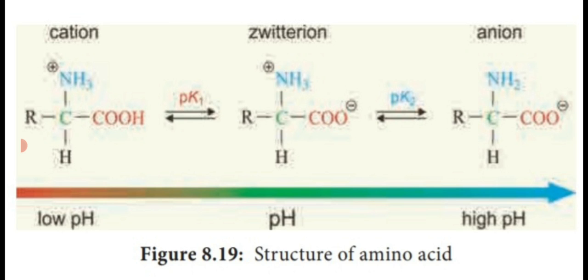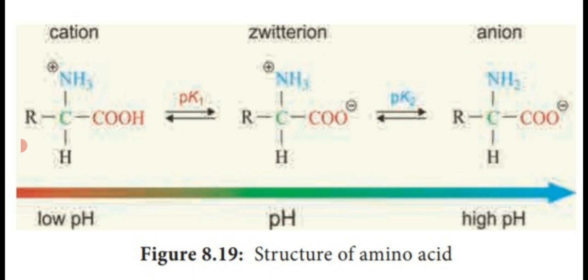Both of them are connected by a zwitterion at the center, having the variable group or carbon at the center, a hydrogen atom, one amino group and a carboxyl group. So that zwitterion is present at the median value of pH.